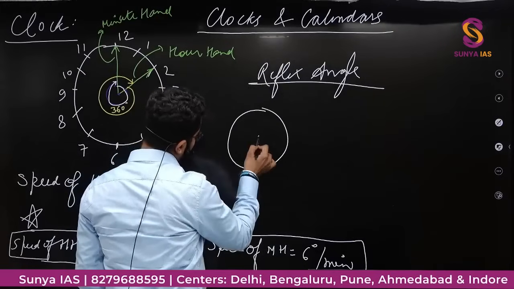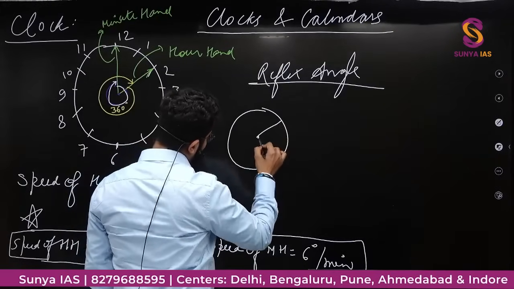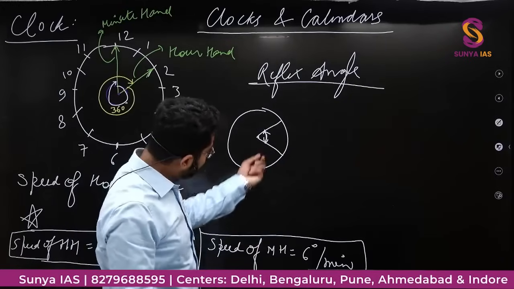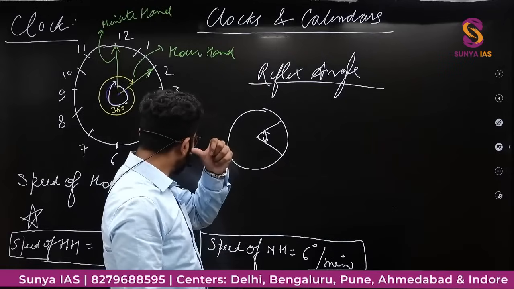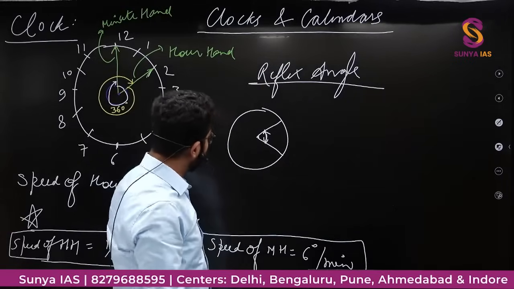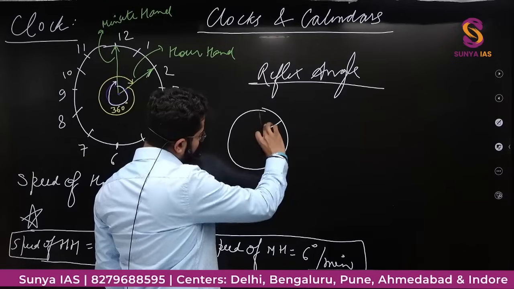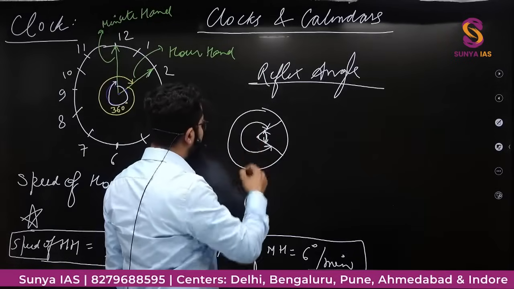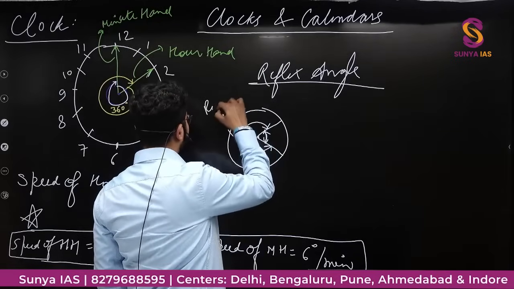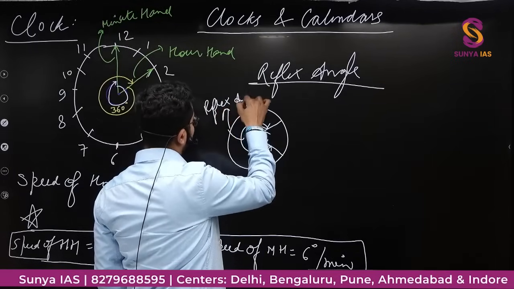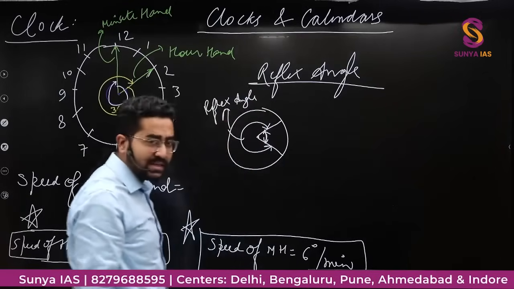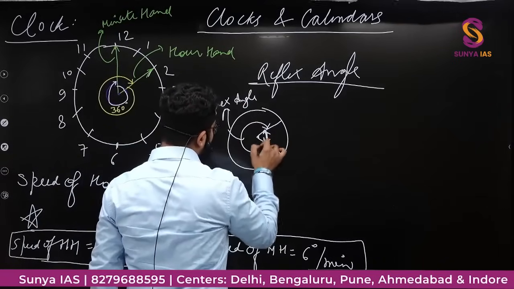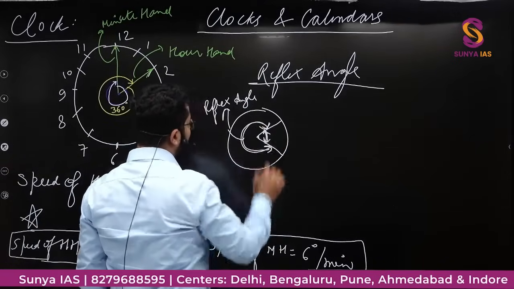Let's say if this is some watch, this is hour hand, this is minute hand. So they are having this angle. There is some angle, right? But this angle is less. So this outer angle, this is called reflex angle. That is this outer portion. They are making this inner angle. So inner angle नहीं, ये जो outer angle है, this is called reflex angle.